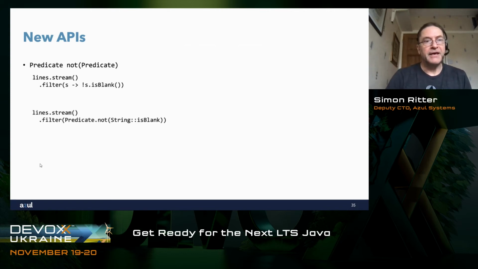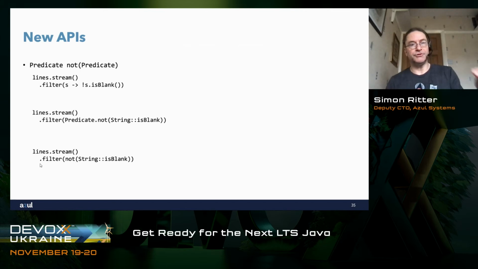Okay. If I use predicate not, I can change that. I can say filter predicate dot not, and then I can use the method reference on the isBlank method and say string is blank. If I then do a static import on predicate not, I can make it a little bit simpler and go filter not string is blank. So it just makes it a little bit more readable in my mind. So I like that as a simple feature.